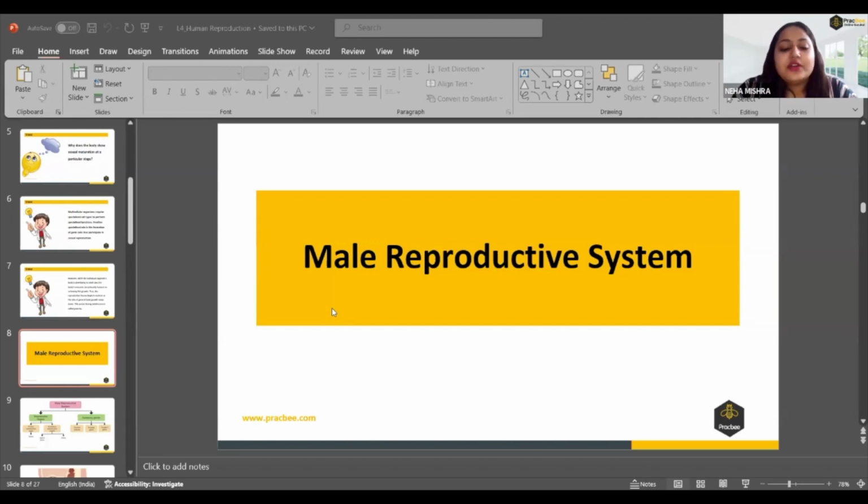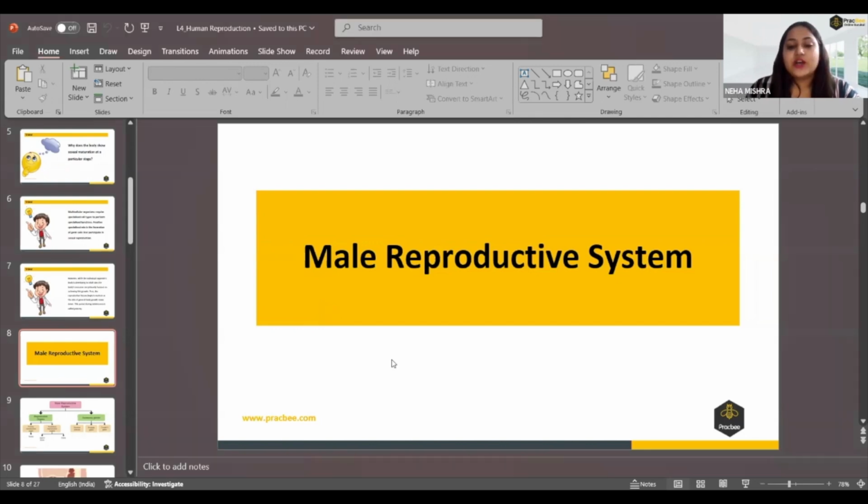be stopped. So reproduction is not essential in the sense that if an organism does not perform this process, it may not live a healthy life. But it is an essential process because it is needed for the continuation of the species. Okay, so we will proceed with today's topic, that is the male reproductive system.